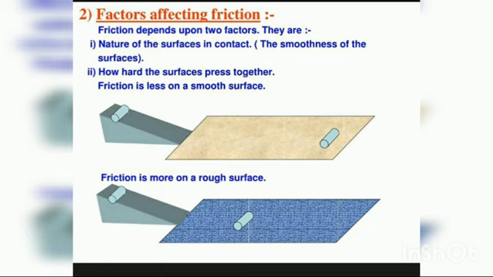So a spring balance is nothing but the device used for measuring the force acting on an object. It consists of a coiled spring which gets stretched when a force is applied to it. So the stretching of the spring is measured by the pointer moving on the graduated scale. It will be having some scale. Okay, I'll show you that. I'll display that picture of the spring balance also, children. The reading on the scale gives the magnitude of the force. This is one of the factors affecting the friction.